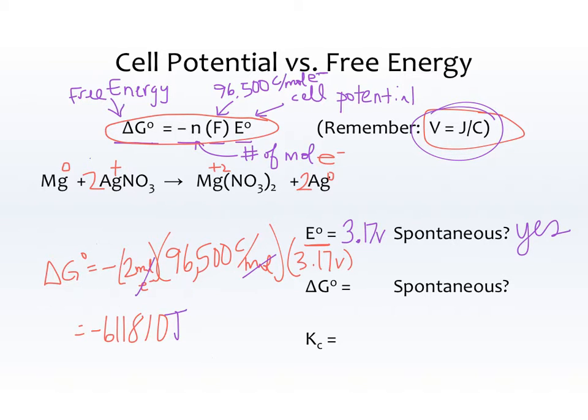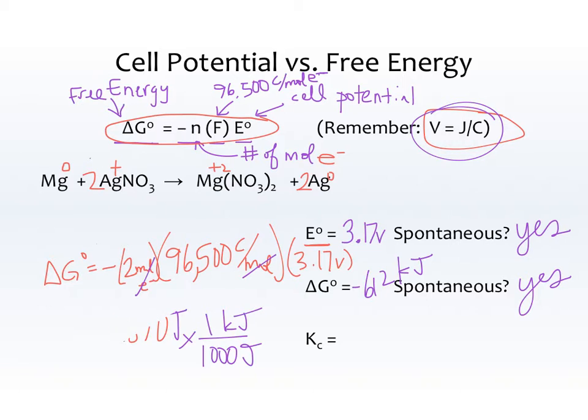Which is not really a very good unit for delta G. Usually delta G is in kilojoules. So there's 1,000 joules per every 1 kilojoule, which is really negative 612 kilojoules for that reaction. Is it spontaneous? Yes! And I know because delta G is negative. A negative delta G means a spontaneous reaction.